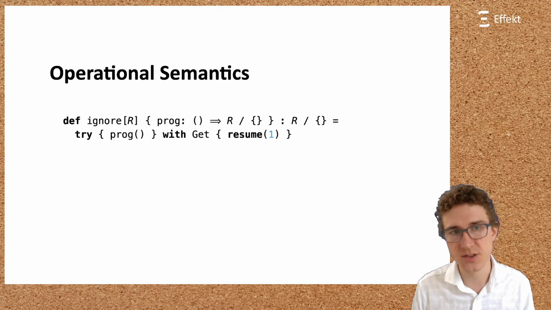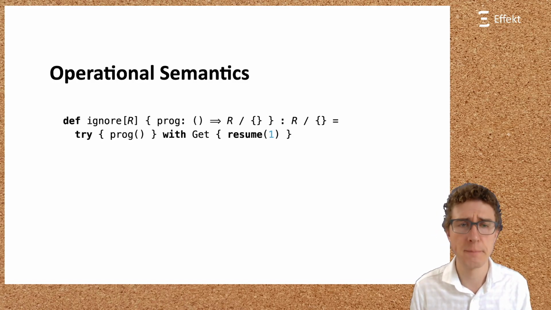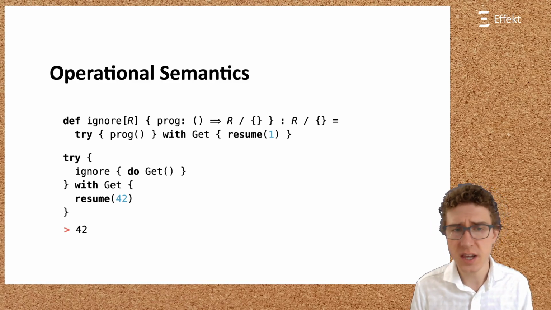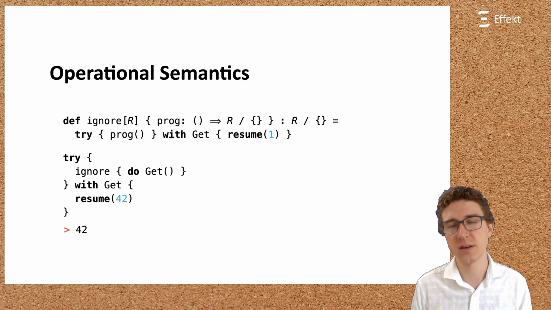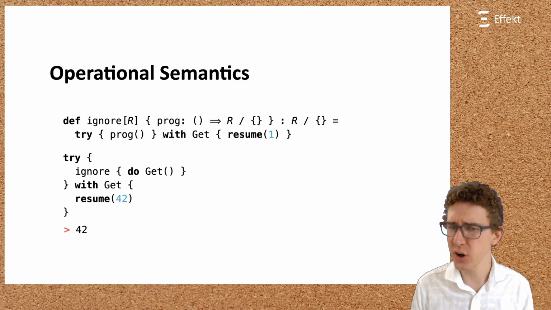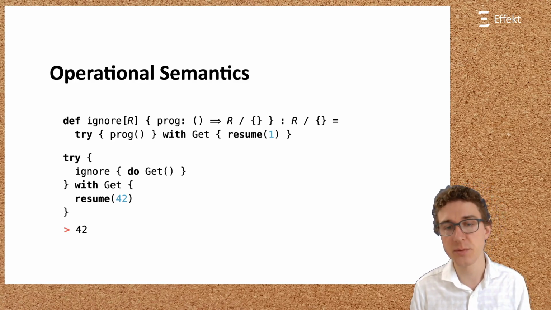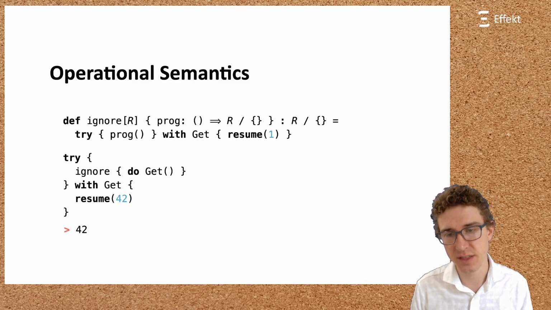Viewers familiar with exceptions in Java or effects in Multicore OCaml might be surprised to see that our examples have the described operational semantics. In particular, this example yields 42, even though dynamically ignore installs a handler for get that will resume with 1. Our operational semantics is designed in concert with the static semantics such that it truthfully fulfills what the types promise. The type of ignore promises that it cannot observe, that is, handle effects of prog.